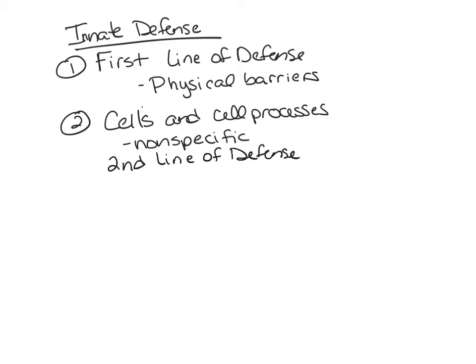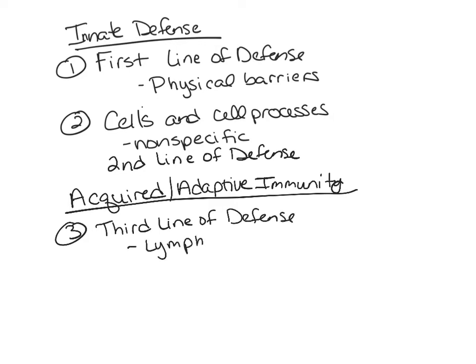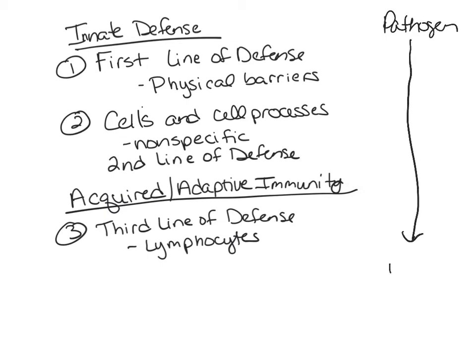Then if that pathogen were able to get past those cells and cell processes, we have your acquired immunity or your adaptive immunity. That will provide your third line of defense, and your third line of defense is going to be those lymphocytes. Whatever pathogen comes into your body has to be able to get past each of these in order to make you seriously ill.